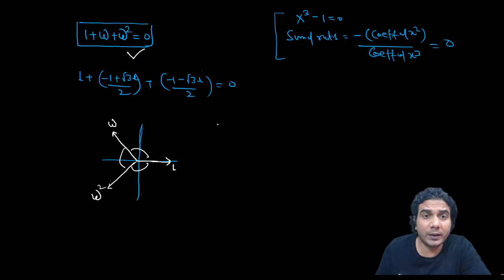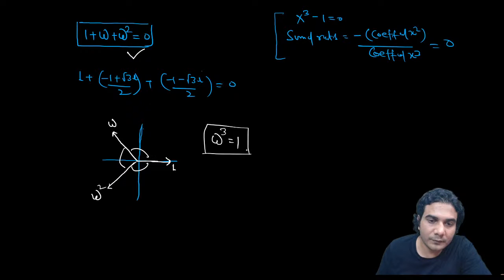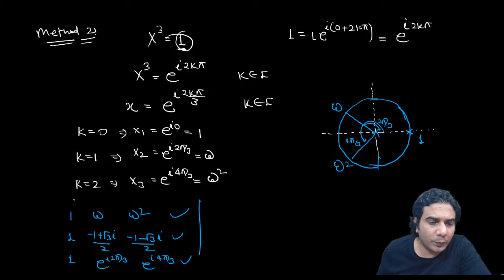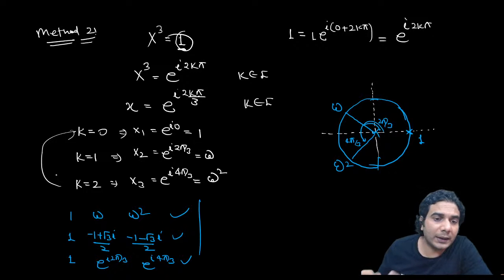So this is a very important relation you need to remember. And the next one is omega cube is equal to 1. I just forgot to mention that if you put k is equal to 3, then you'll again get the same value which you got for k is equal to 0. If you put k is equal to 4, you'll get again the same value which you got for k is equal to 1.